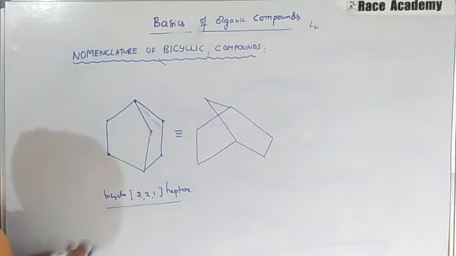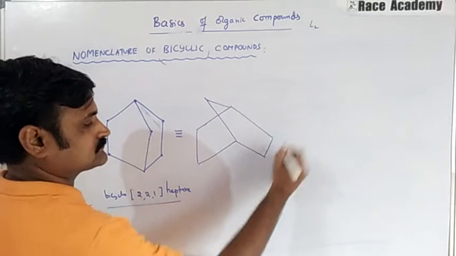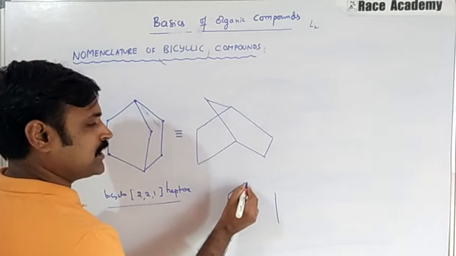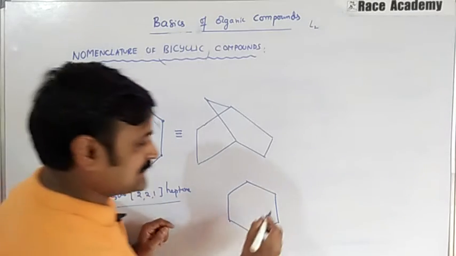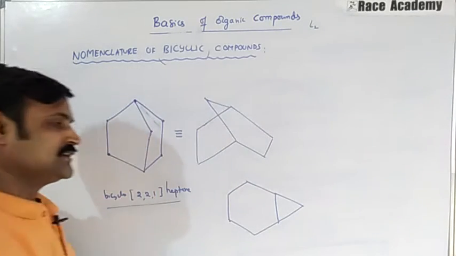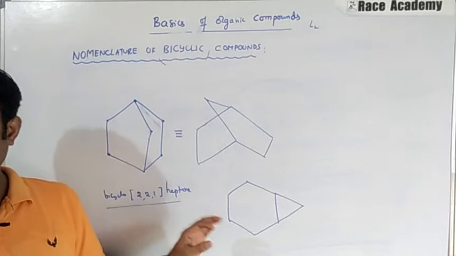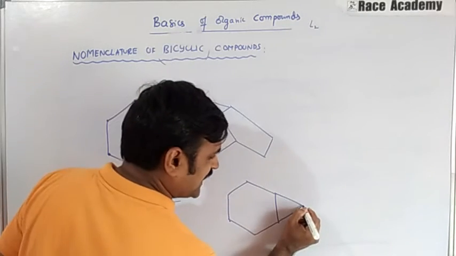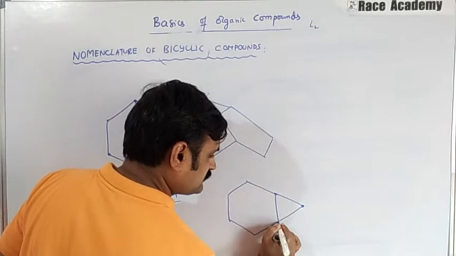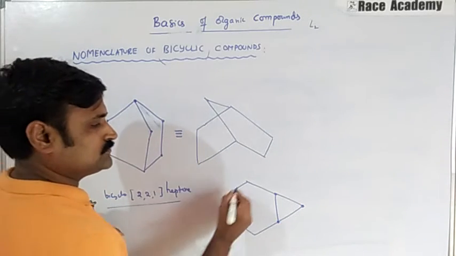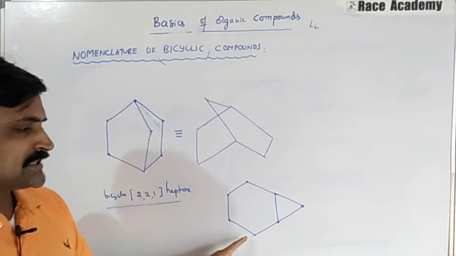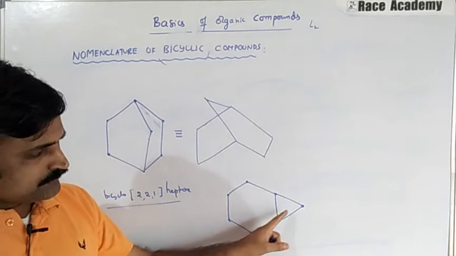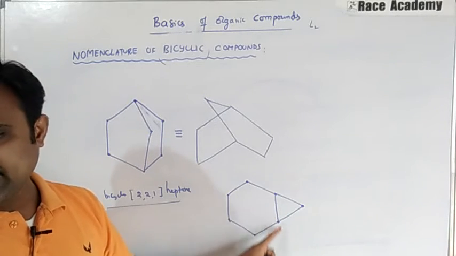Moving on to another example in this discussion, we have a 6-member ring which is a little bit extended like this. When you talk about the bridges, here we have 4 carbons: 1, 2, 3, 4. Here we have 1, but this is not a bridge.